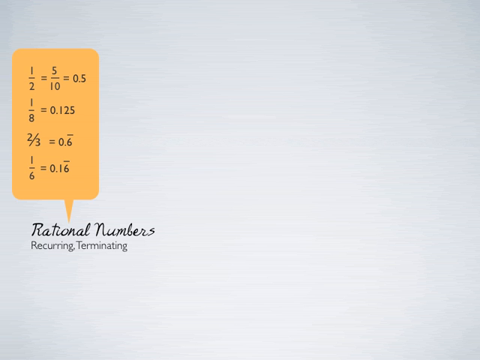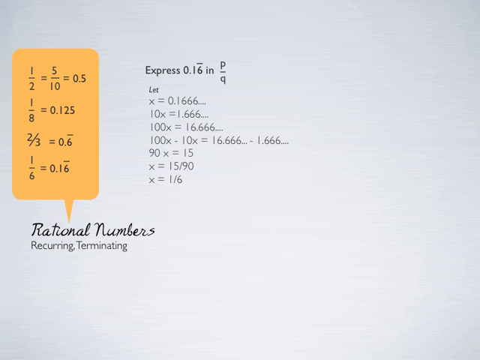Now let's see, if given a decimal form, how can we convert it to a fraction form. So if given 0.5 or 0.125, it's very simple. We know 0.5 means 5 by 10, right? And then we can simplify the fraction, which is divide numerator and denominator both by 5. We can get 1 by 2, right? But for numbers like 0.16 bar, it's slightly difficult to convert to p by q.